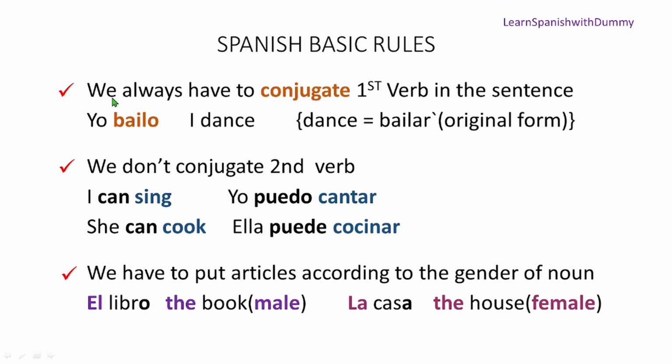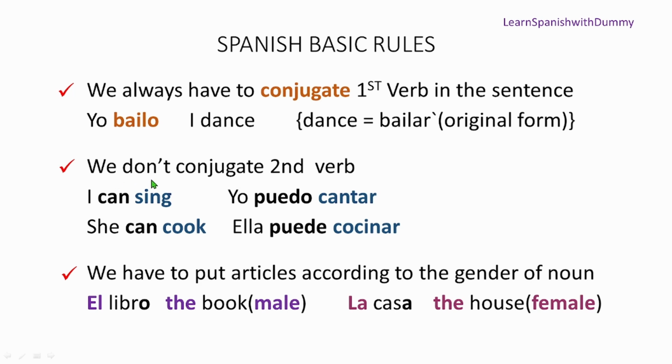So let's see. First rule says that we always have to conjugate the first verb in the sentence, right? Conjugation is the transformation of the verb. For example, the verb dance is bailar in Spanish. So we always conjugate the first verb. When you say I dance, it's yo bailo. See, the original verb was bailar, but it became bailo. That's what conjugation is, okay? You can check out the previous lessons to know more about this.